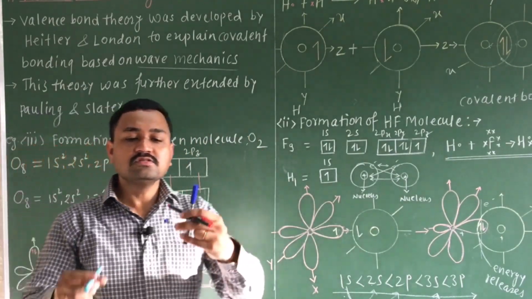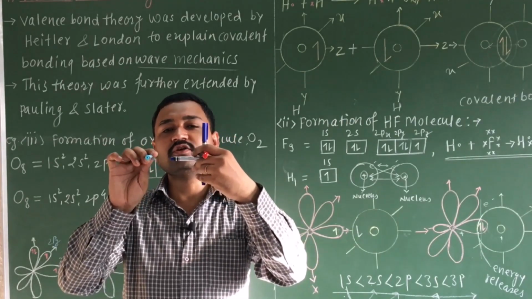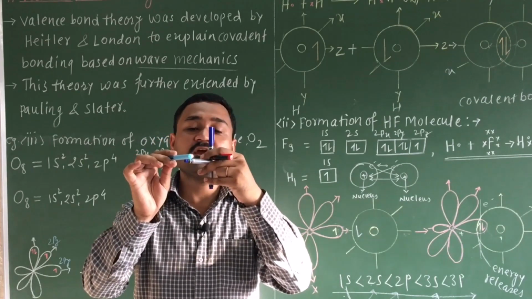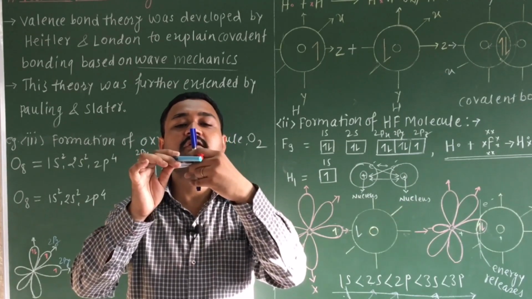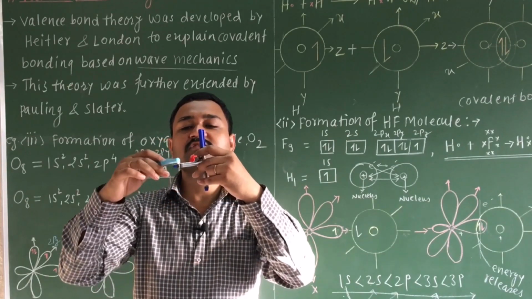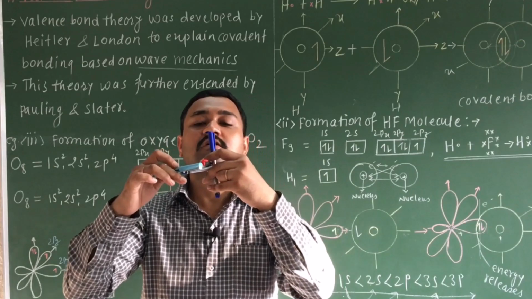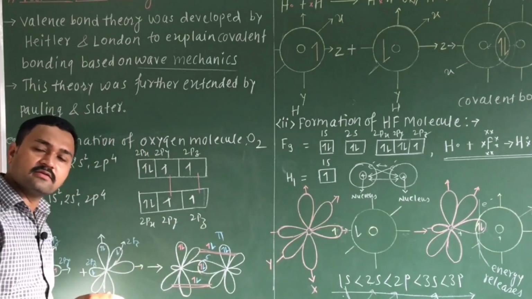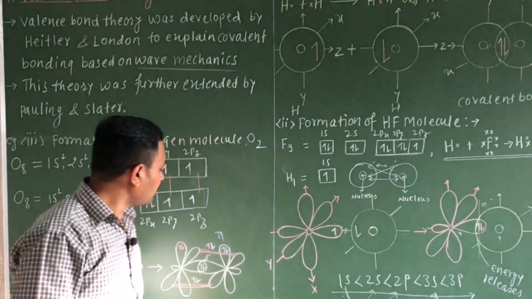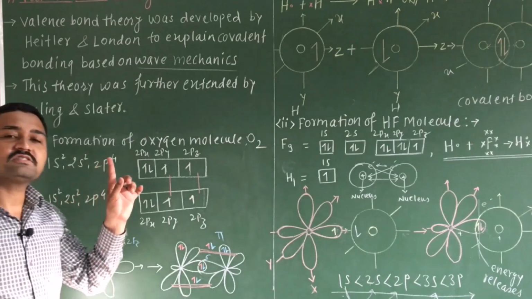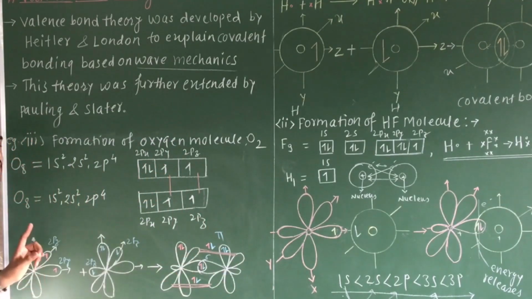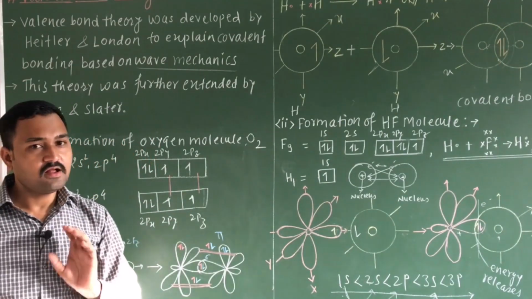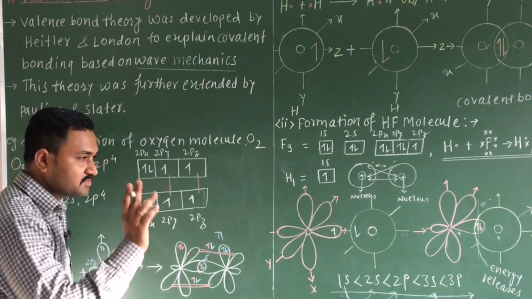Now suppose these atomic orbitals are oriented in such a manner, this one and this one. Now they cannot overlap axially; they will overlap laterally in such a manner. So the overlapping takes place laterally between these two atomic orbitals and they will form the pi bond. So the atomic orbitals have a specific direction, they have the directional nature. This is according to postulate number 9. This is about the postulates of valence bond theory.